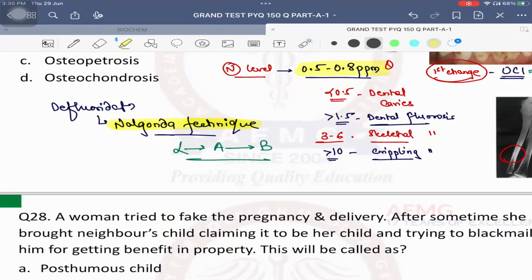This sequence has been asked already. Lime, alum, bleaching powder. Okay? No issues with this, anybody? To remember this about fluorine, that's very important.